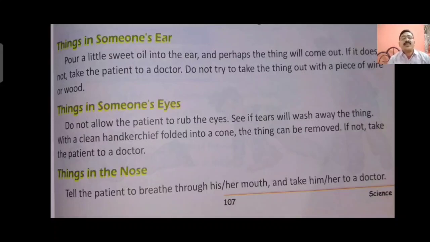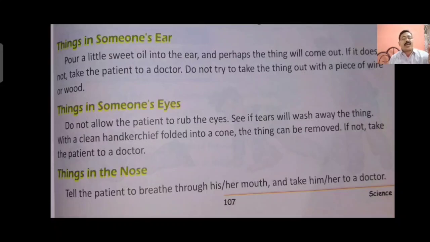Things in someone's eyes. The eye is the most sensitive part of the human body. Do not allow the patient to rub the eyes. If something went inside the eyes, do not rub it. It can cause a big problem if you rub. See if tears will wash away the thing. With a clean handkerchief folded into a cone, the thing can be moved. If not, take the patient to a doctor.